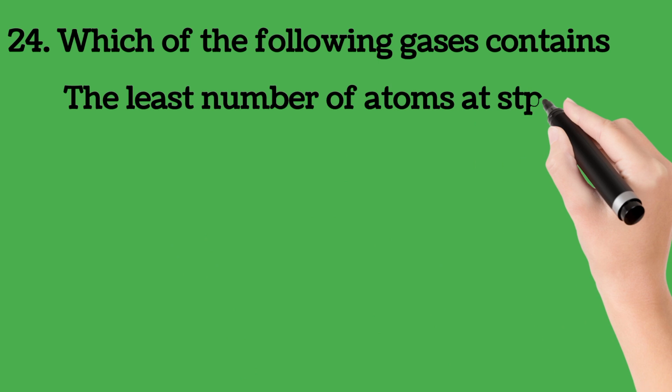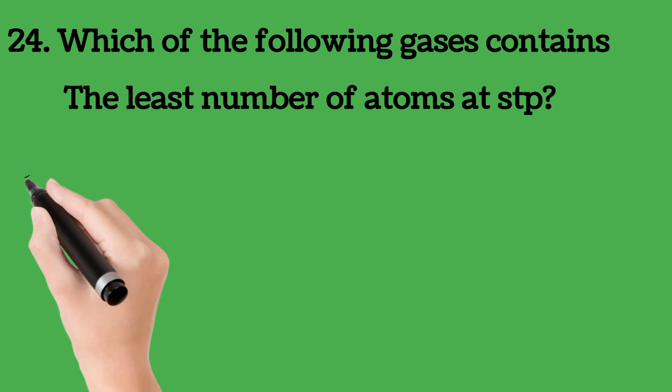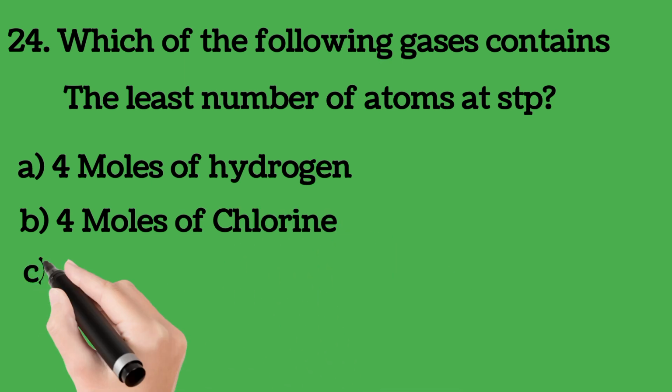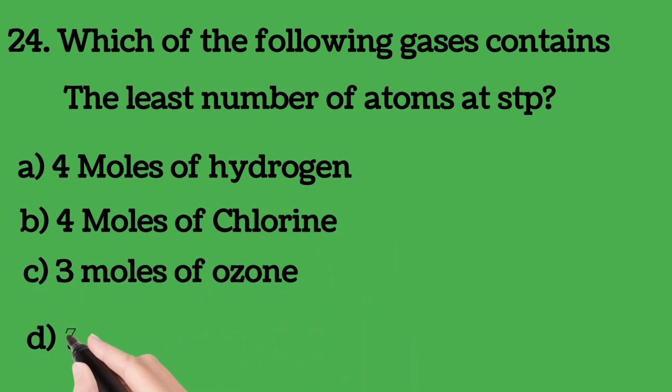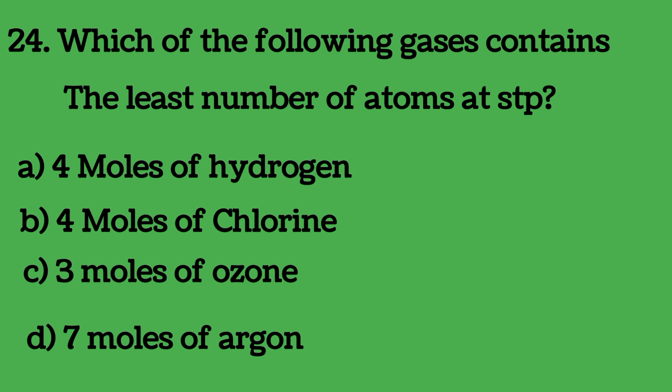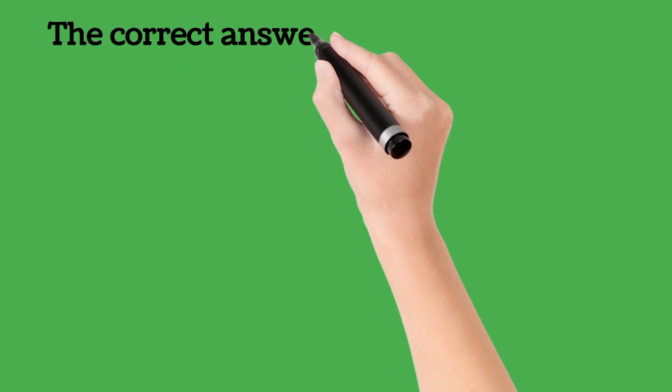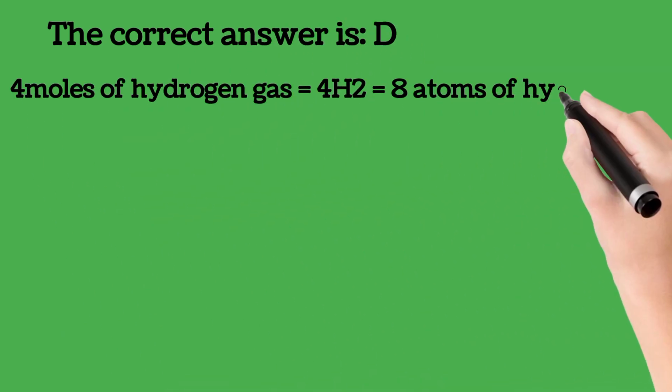24. Which of the following gases contain the least number of atoms at STP? 4 moles of hydrogen gas, 4 moles of chlorine, 3 moles of oxygen, 7 moles of argon. Which of the following gases contain the least number of atoms at STP? Let's go. The correct answer is D.